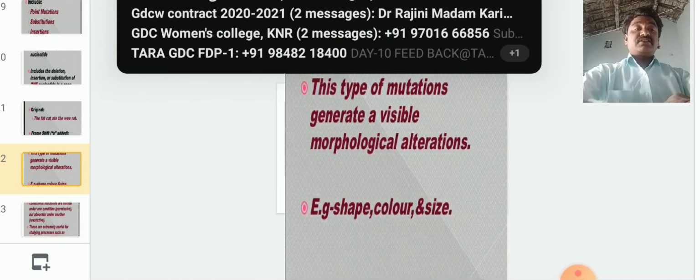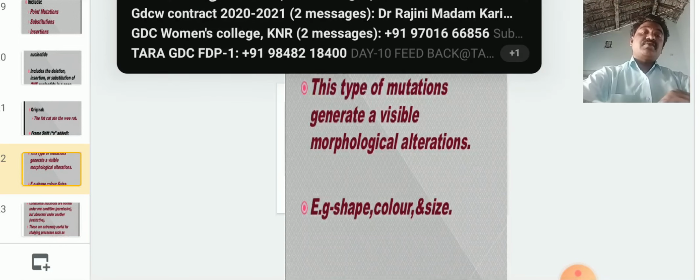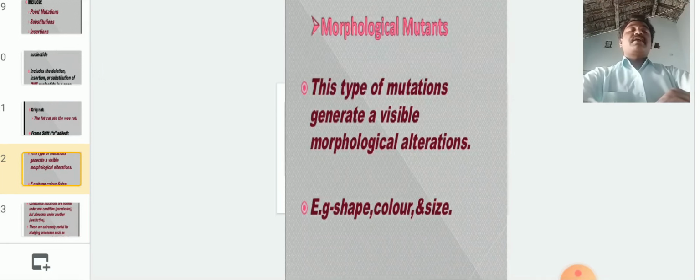In the beta chain, at the sixth position, glutamic acid is replaced by valine. Immediately the biconcave RBC converts into a sickle cell RBC.